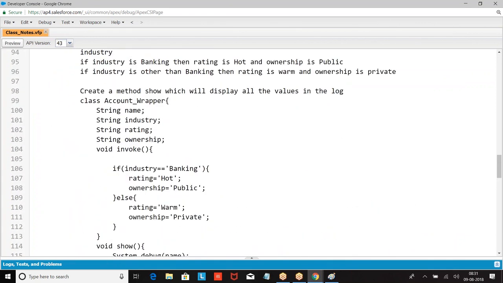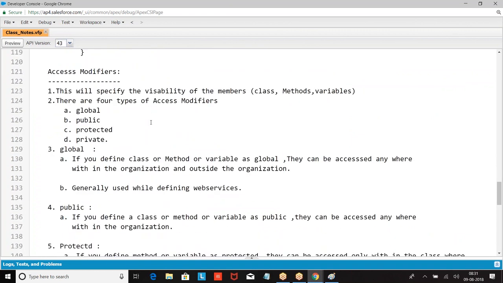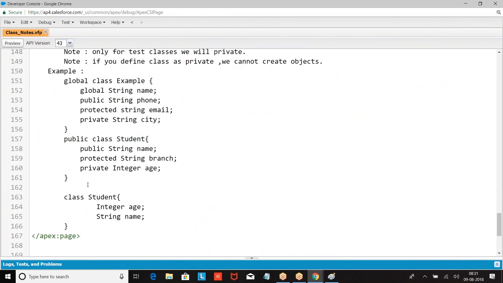In this example, protected classes access will not be there. Your classes will be either global or public only. I told you very clearly: if you define a class as private, you cannot create an object.